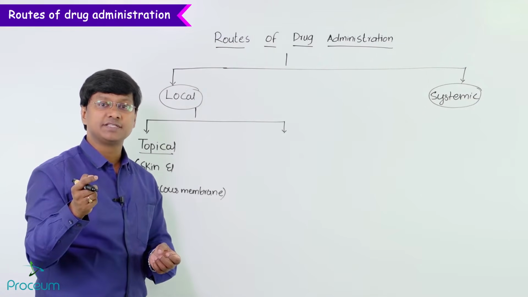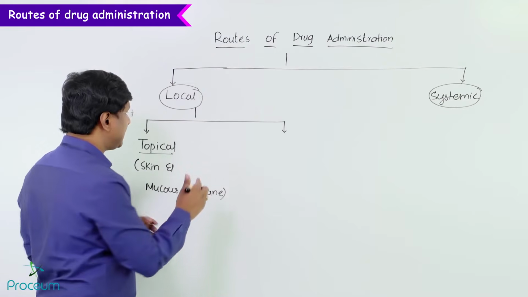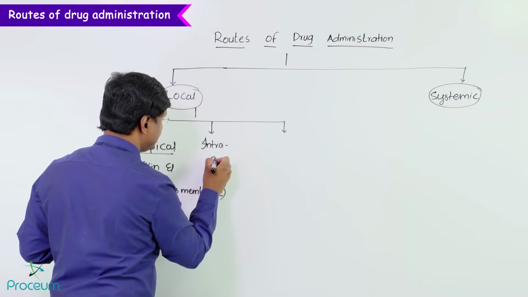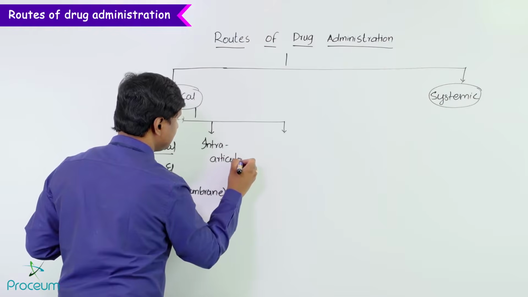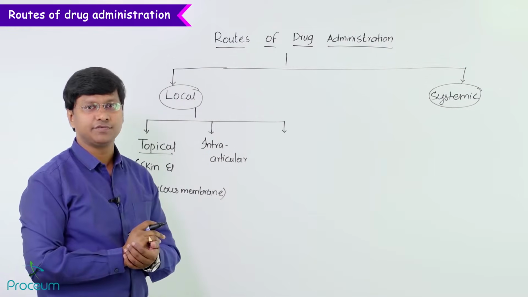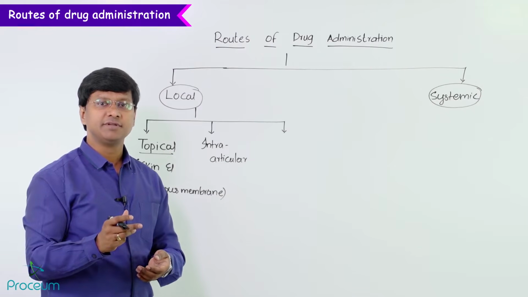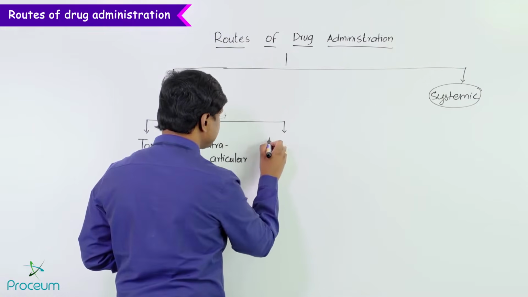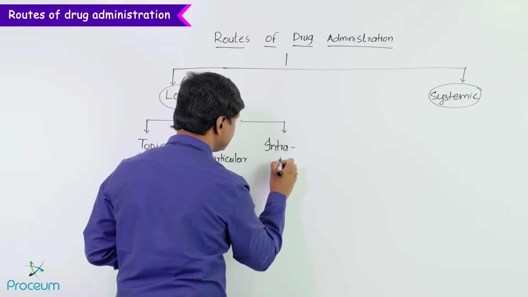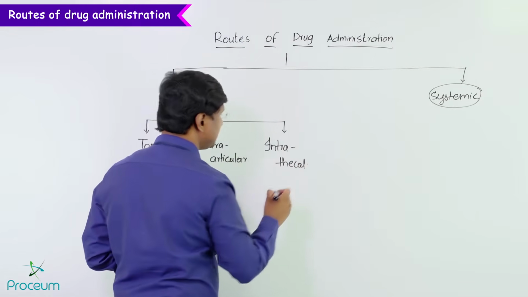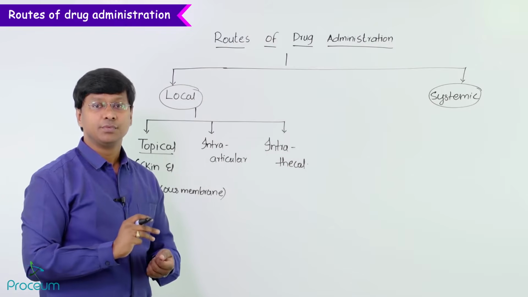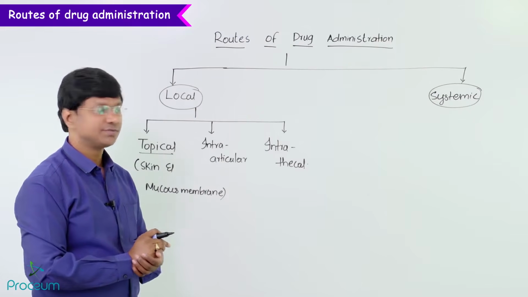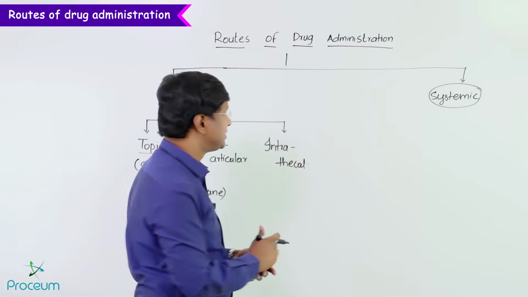Or the drug can be administered directly into the joint, and that is called the intra-articular route of administration. Or the drug can be administered into the spinal cord, that is into the subarachnoid space, and that is called intrathecal. So the intrathecal route of administration is the route where the drug is administered into the spinal cord, that is, into the subarachnoid space.